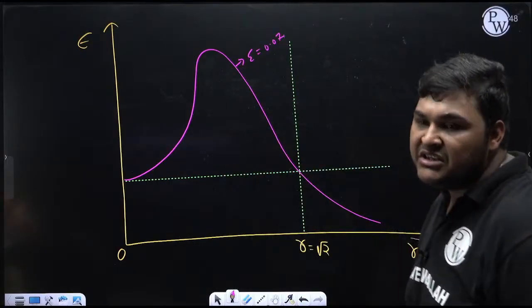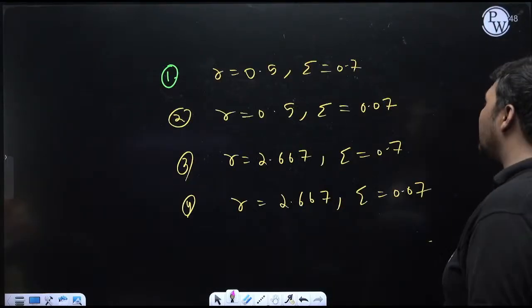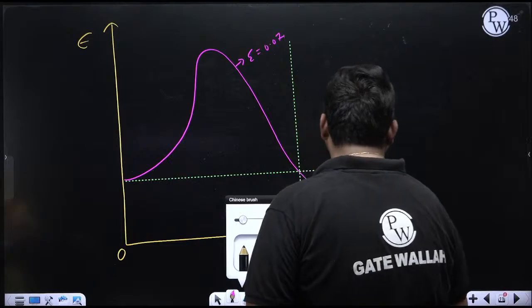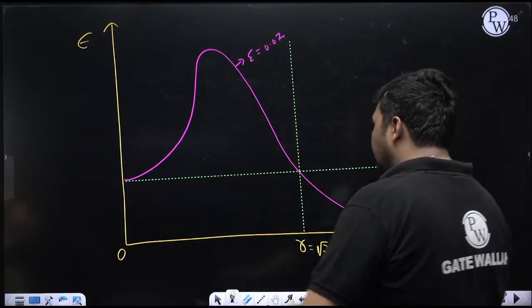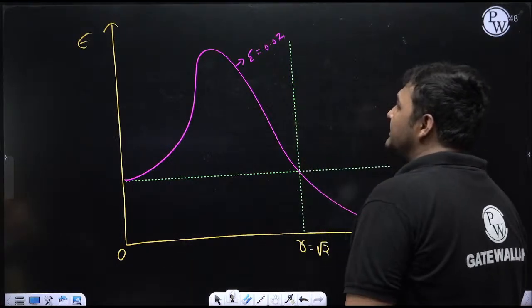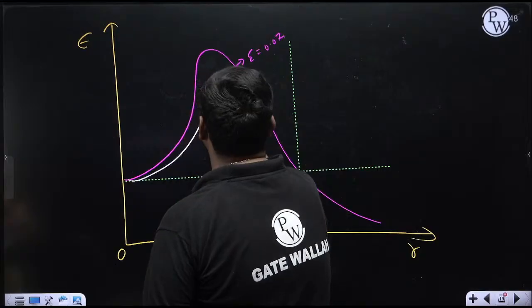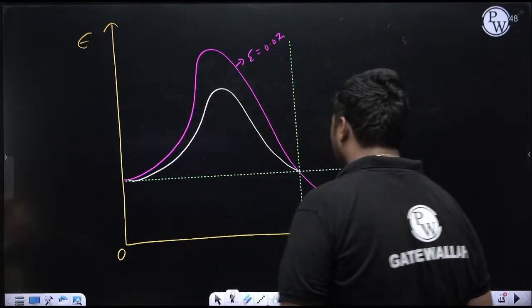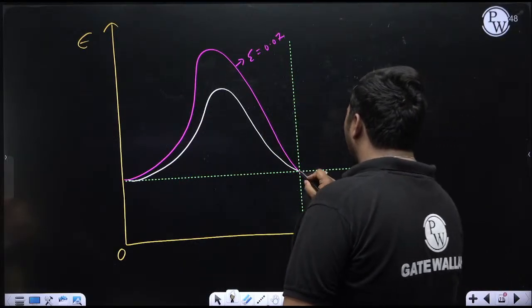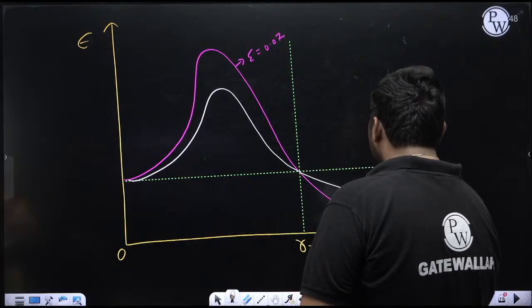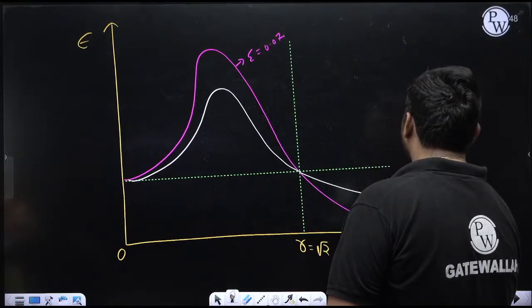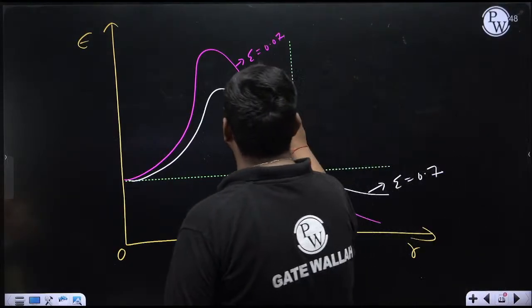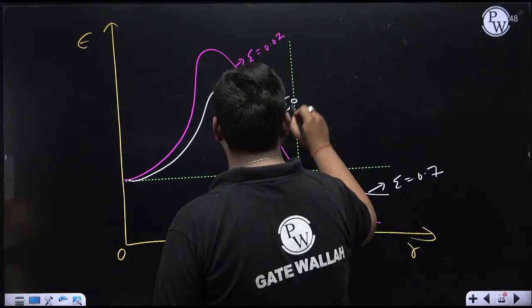Now we are increasing the zeta. So the next increased value of zeta is 0.7. If we increase the zeta, between r equal to 0 to root 2 range, epsilon decreases. It is decreasing, but it will remain more than 1. And for r greater than root 2 range, epsilon will increase. It is increasing, but it will remain less than 1. So this is the graph for zeta equal to 0.7.